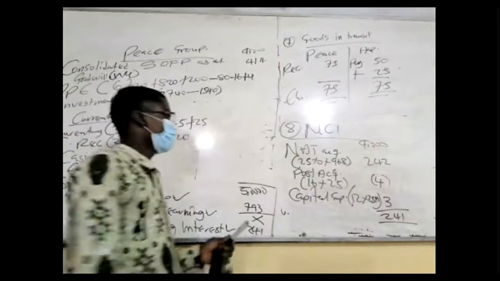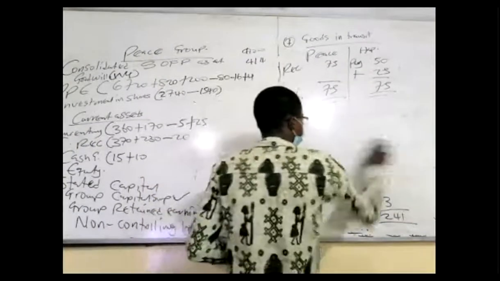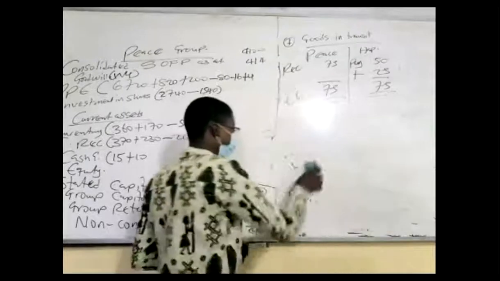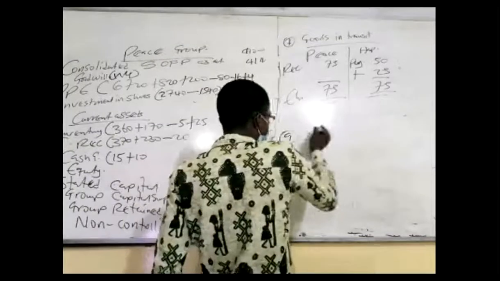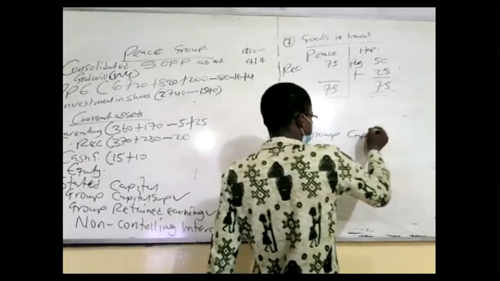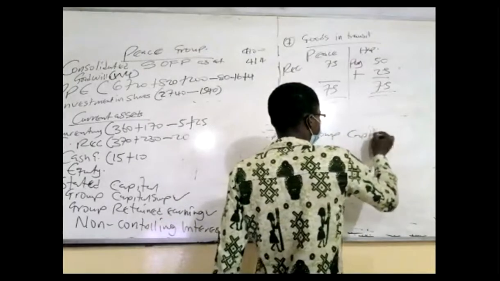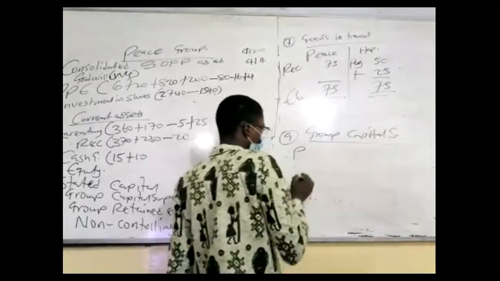Good. Now let's do the last workings of the day. Set exam now, workings on my mind. Group reserves. That's the group capital surplus. Parent, what does the parent own?